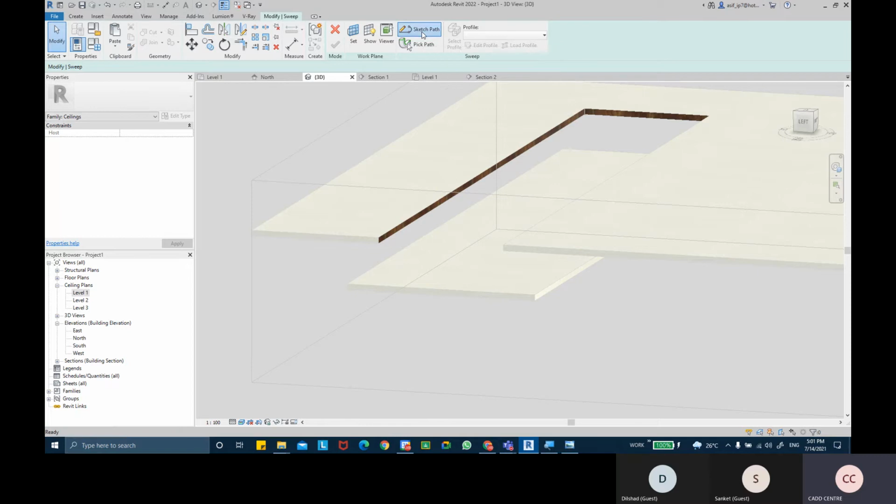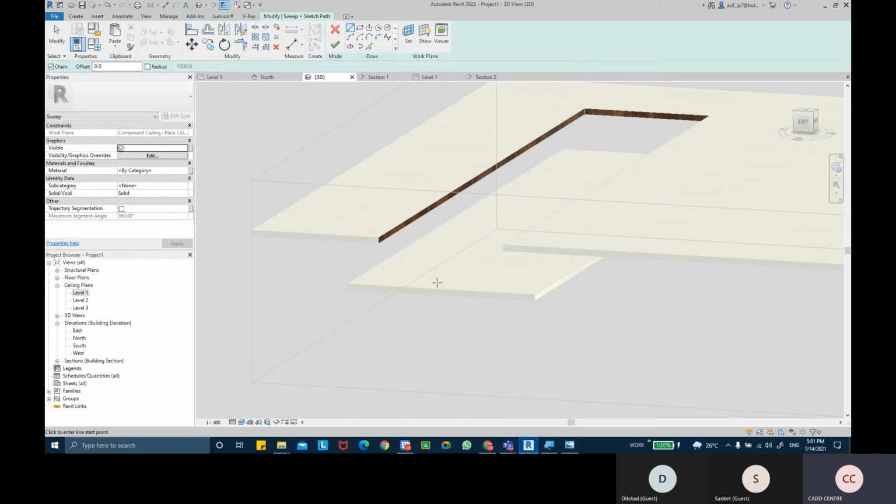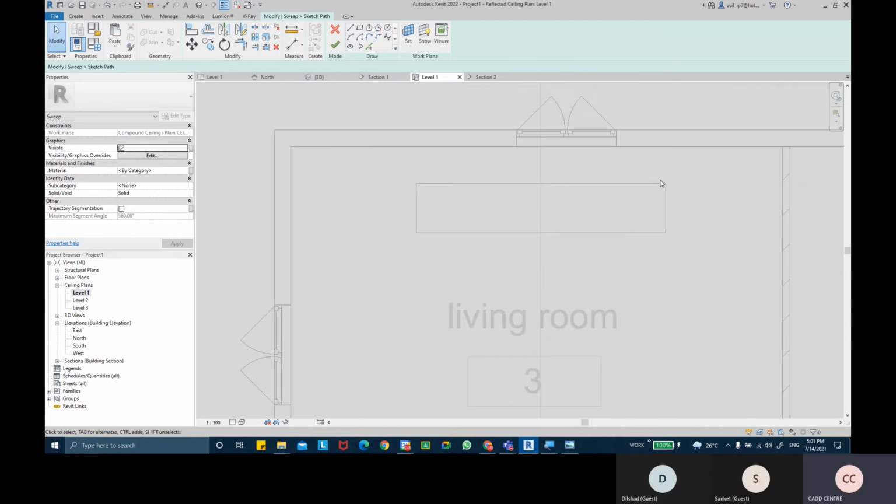Take sketch path. Now it is really impossible to sketch a path in the 3D view. So I'm going to go into my ceiling plan level, and from here I can draw it very quickly. I'm going to take the line or the rectangle tool. I'm going to draw path lines all the way till here. And you can lock these path lines with that shape, so that in case in future you change the shape, your notch would be moved with that shape distance.